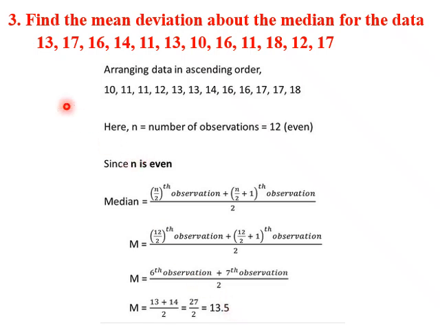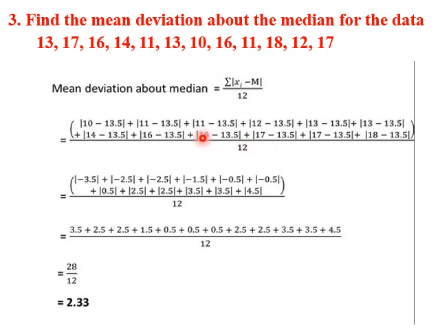Now the next step is to find the mean deviation about the median. We subtract each number from the median value, find its absolute value, sum it and divide by 12. That's what we are doing in the next step. Like minus 3.5, minus 2.5, absolute value will become positive. So the sum will be 28. 28 divided by 12 is 2.33. This is the mean deviation about the median.